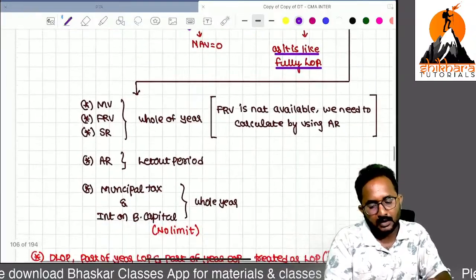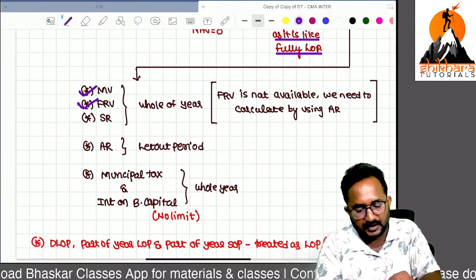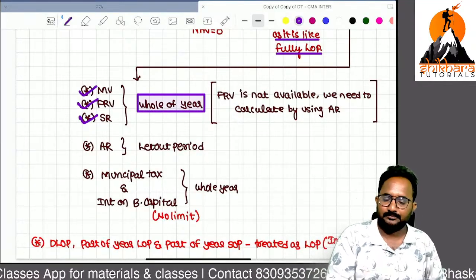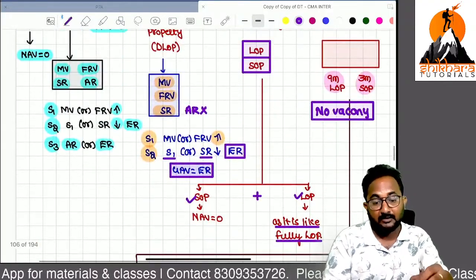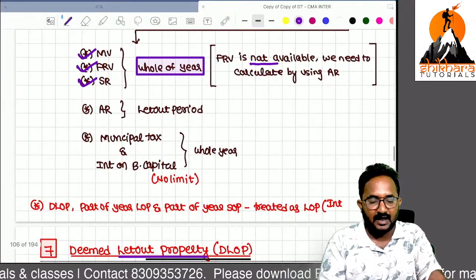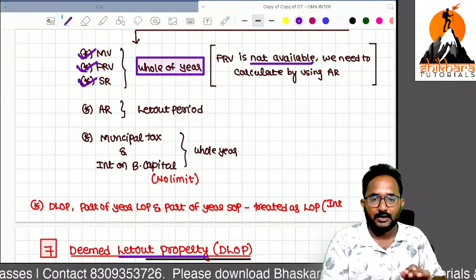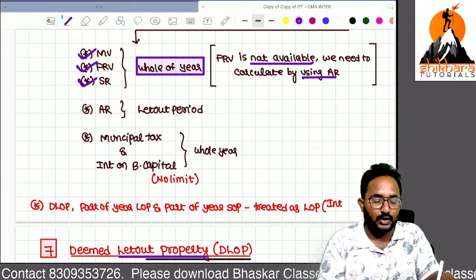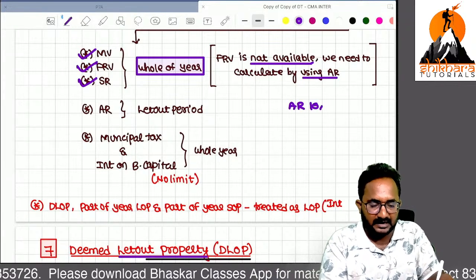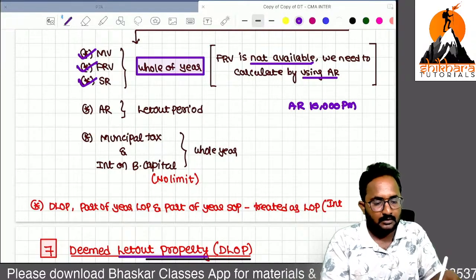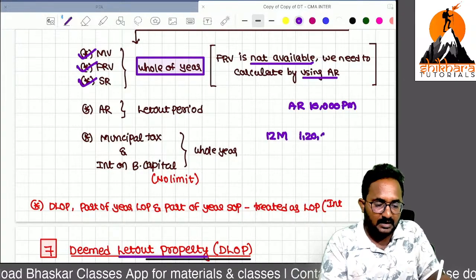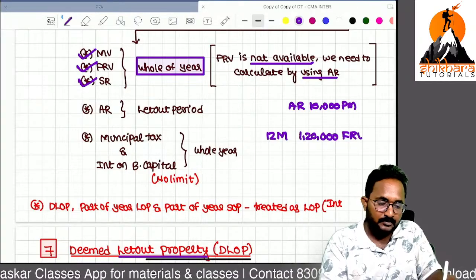Now, how to compute? Municipal value, fair rental value, standard rent, you have to take for the whole year. So there is no apportionment. Sir, 9 months only let out, so I want to take 9 months values? No, please take for the whole year. If fair rental value is not given, by using actual rent only you can calculate. Suppose actual rent is 10,000 per month, then calculate for 12 months, that is 1,20,000. That only we can take as the fair rental value. It is an important one.